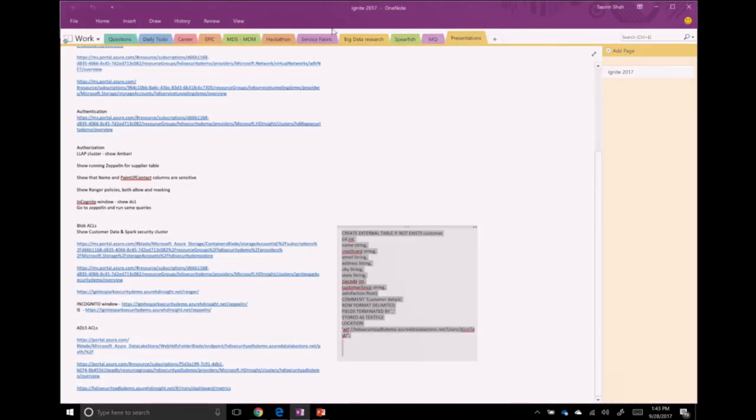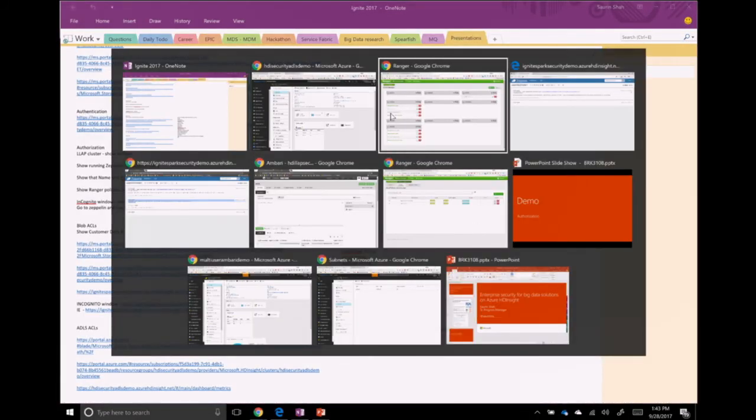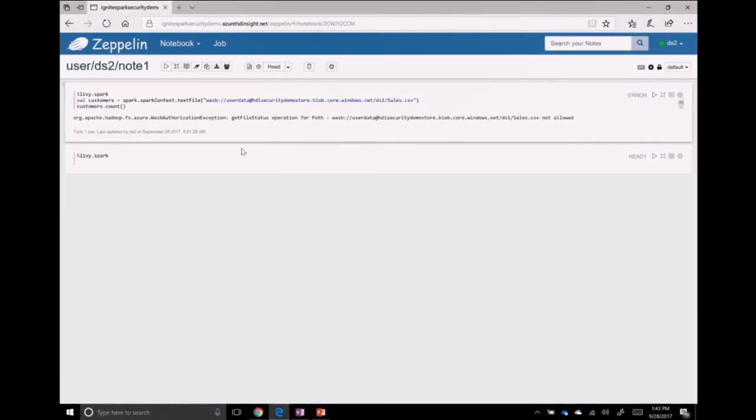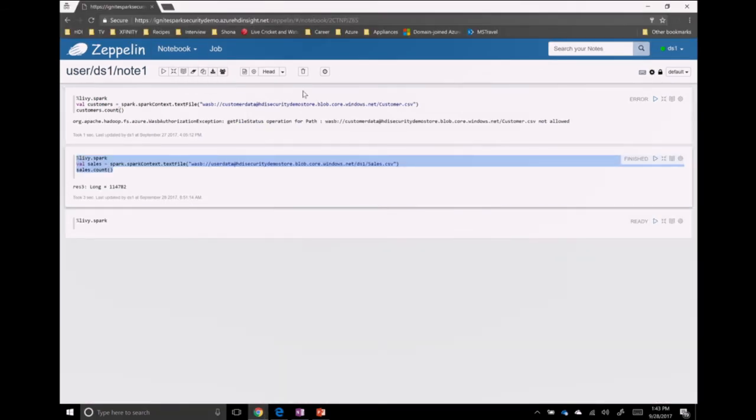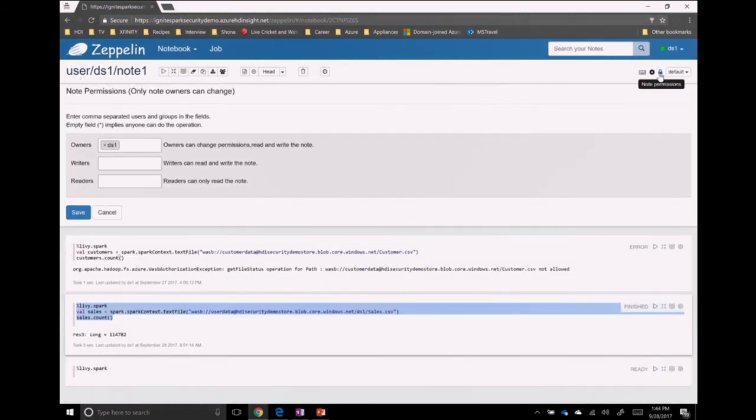All right, there is one last thing which I wanted to show you on Zeppelin, which is the node permissions on Zeppelin. So here I am logged in as the data scientist 1 user, and Zeppelin now has multi-user capabilities, and it has node permissions. So for example, over here, the owner is data scientist 1.